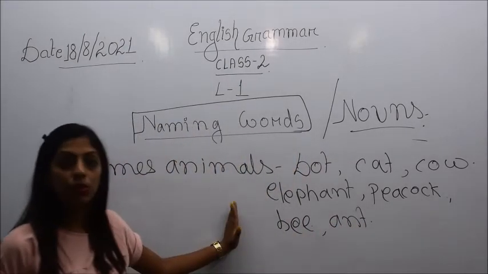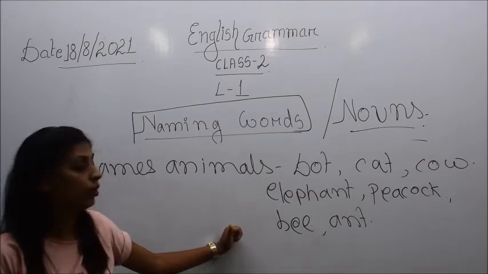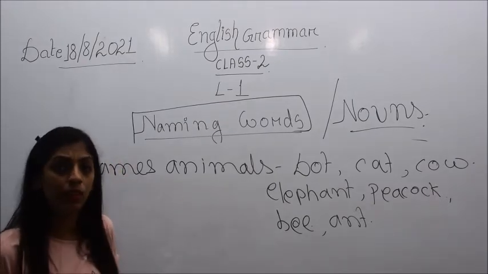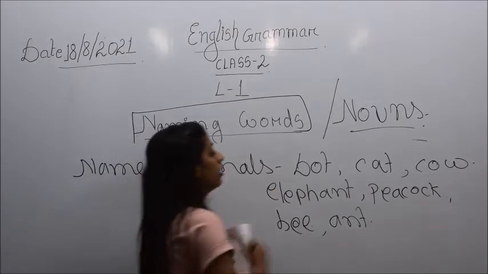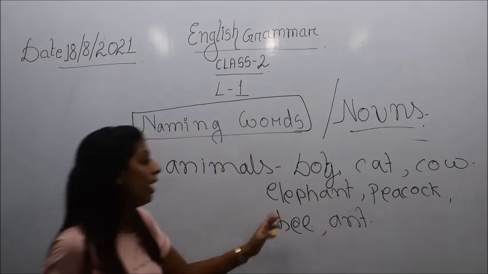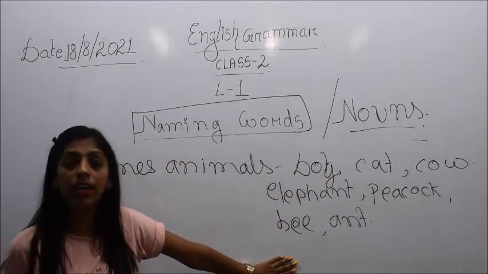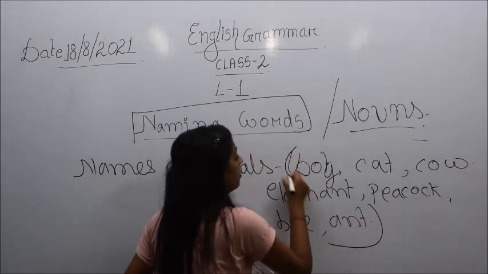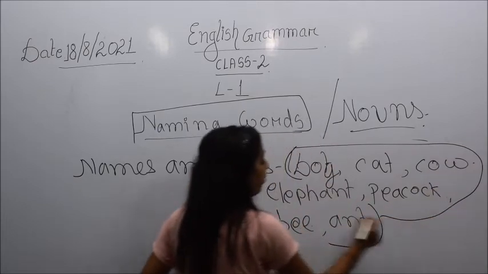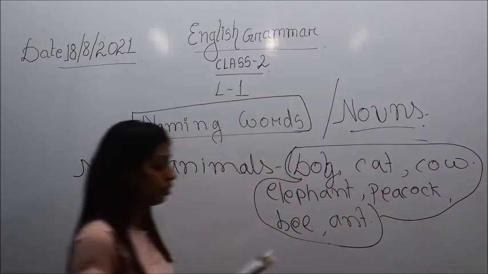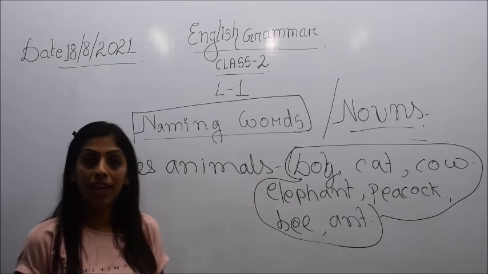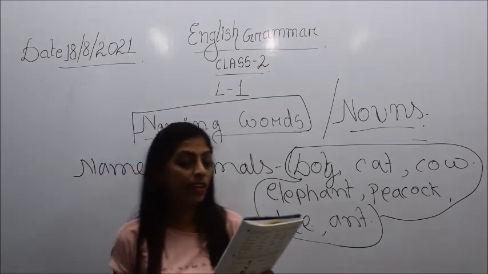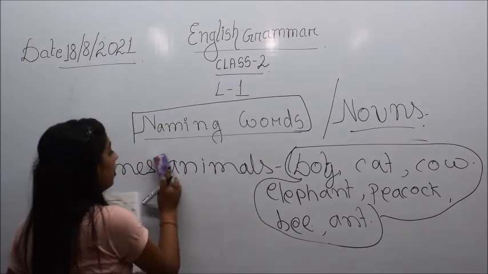All these are also what? All these are also nouns, because they are representing the name of the animals or insects or birds, anything. And what are they? Dog, cat, cow, elephant, peacock, bees or ants. We are calling all these names to be what? All these to be naming words or nouns. And why? Because they are signifying the names of animals.